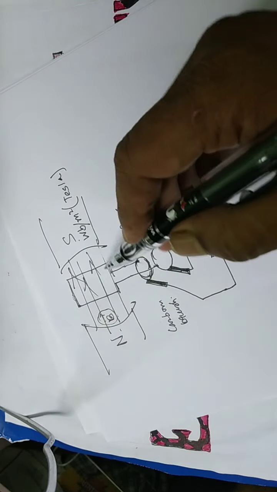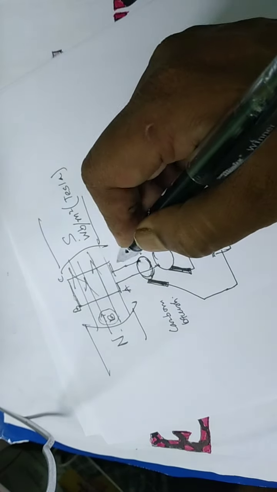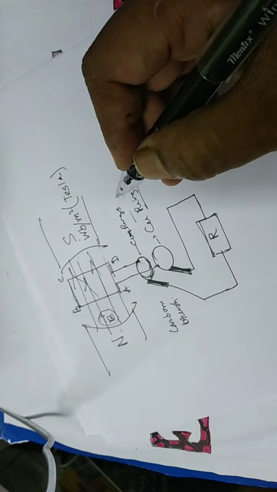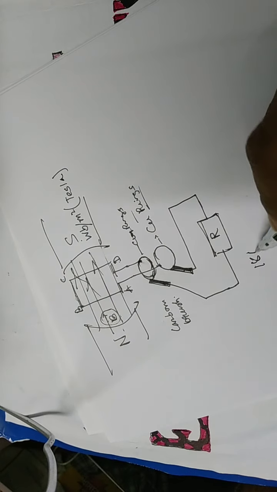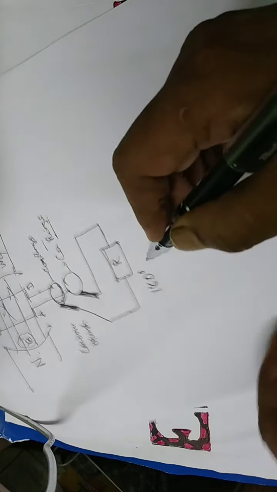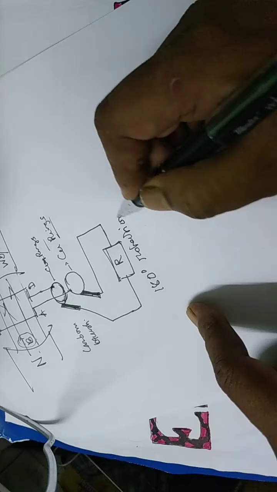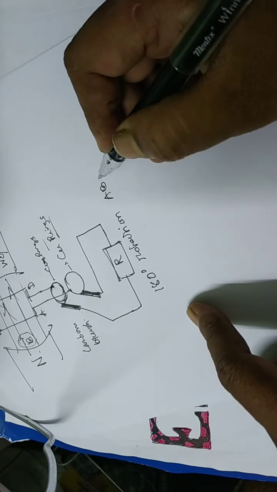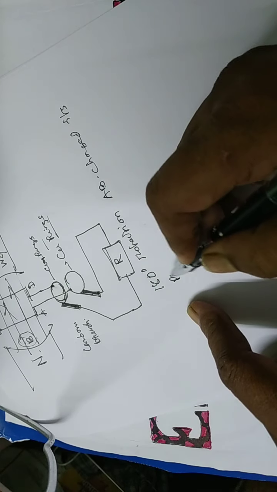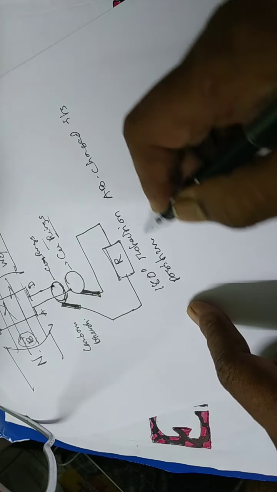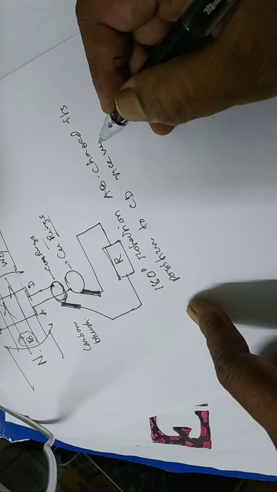But with each 180 degree rotation, the leg AB changes its position to CD, and vice versa.